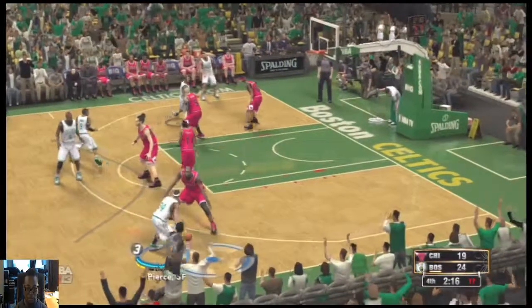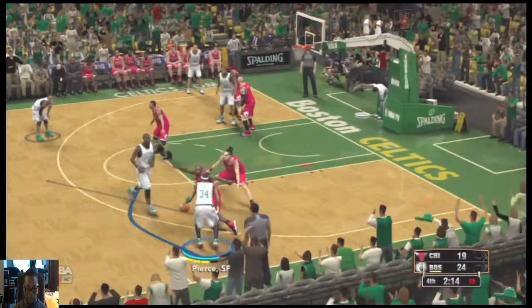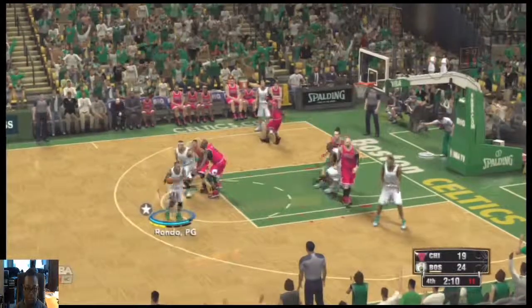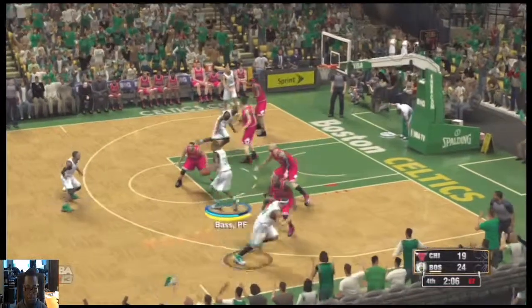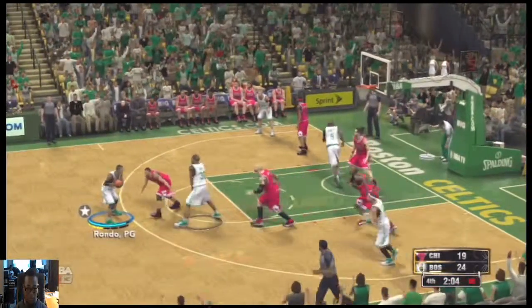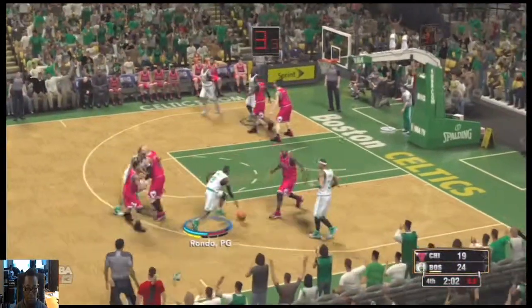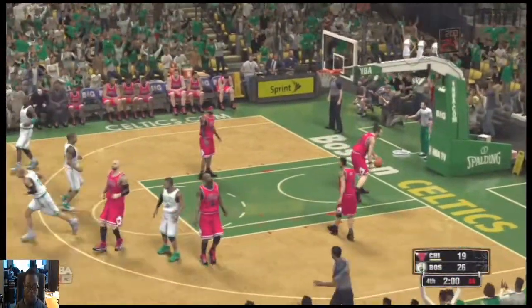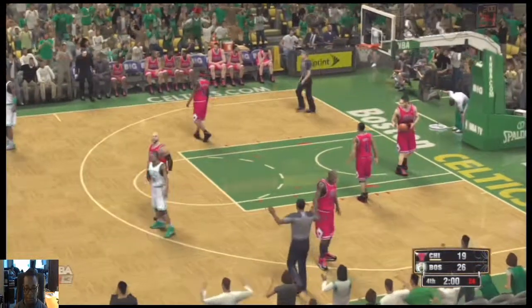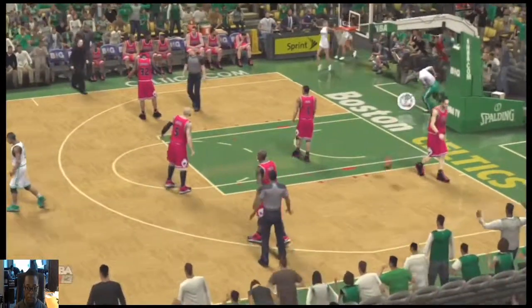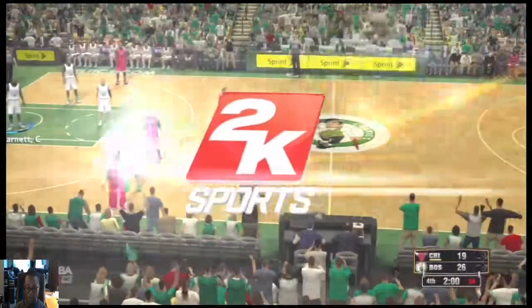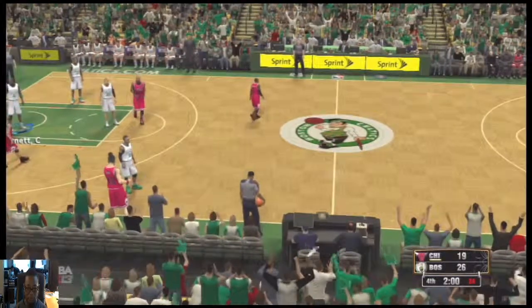Rondo dishes to Pierce. Pierce gets the screen from Garnett. Pierce the pass to Rondo. He feeds it to Bass. Back to Rondo. Bass with a screen for Rondo. Rondo gets the bucket. Good screen, Bass. It's going to be important for this team to fight over the top of screens defensively. Yeah, you got to drag him and stay right close to him because with his touch, he doesn't need much space to get his shot off.